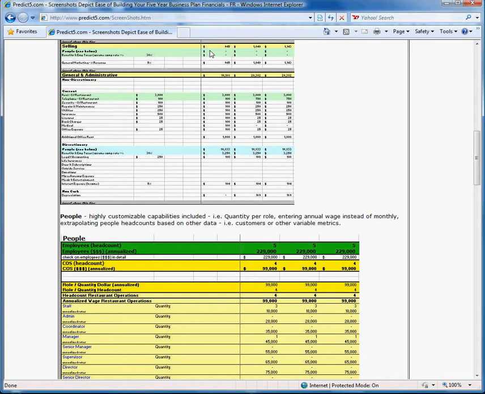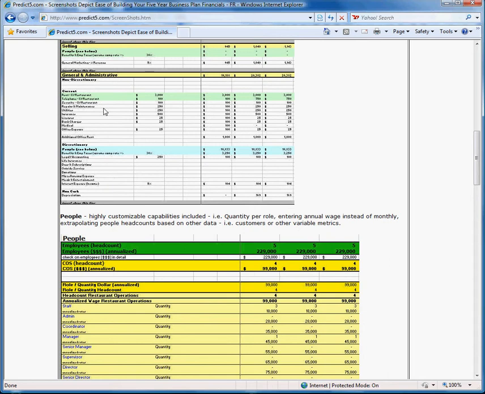In the general administrative section, all the fixed costs that are associated with business and are not necessarily variable or related to the other components we've talked about. So here you can see we've picked up things like rent, telephone, security, repairs. Those would be all indiscretionary type expenses, and then down at the bottom you're going to have more discretionary expenses.